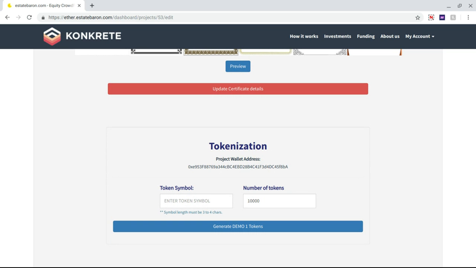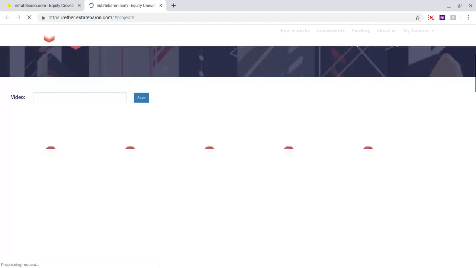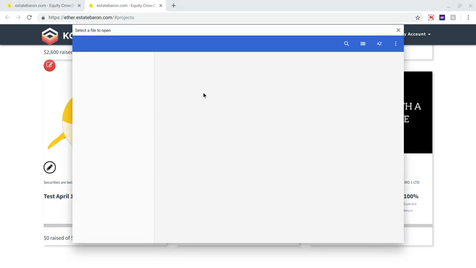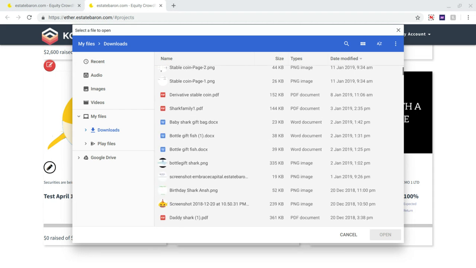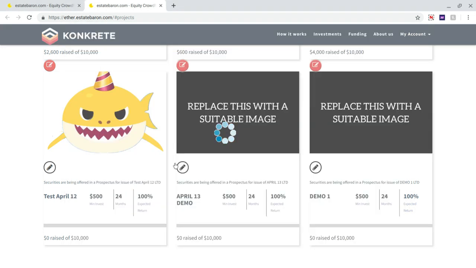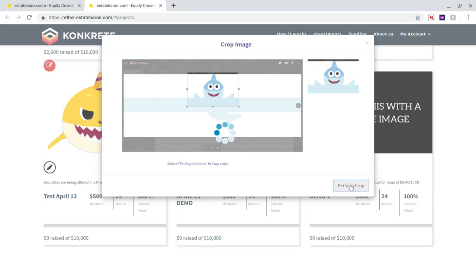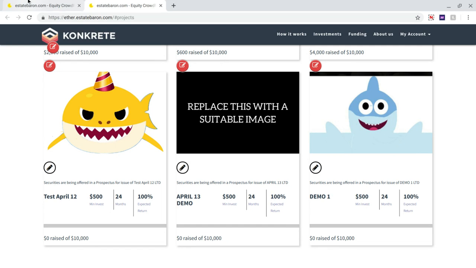Now we'll first go over here, and in the investments, this project, since it's live now, it will come up over here. We can change the thumbnail image, and any other details of this project. And let's use this shark thing as an image, and it will immediately reflect over here. Good. So we know that this is the demo we are using.